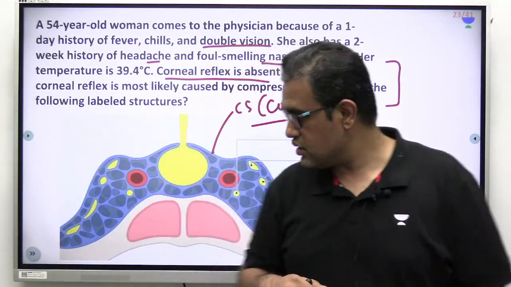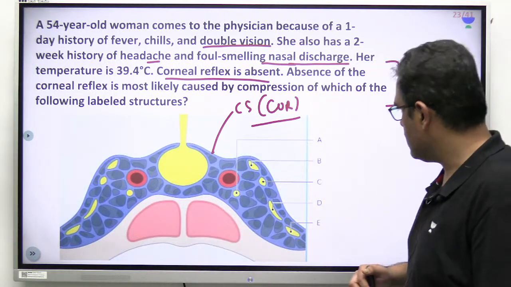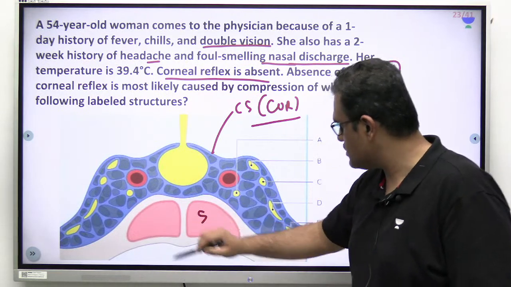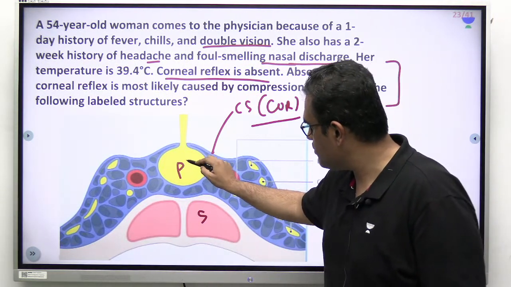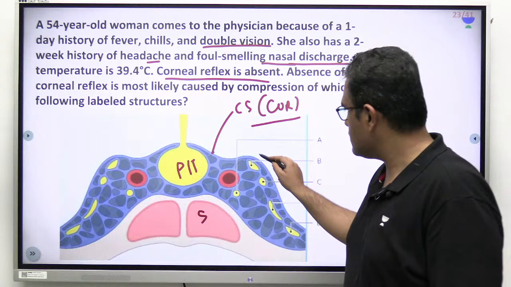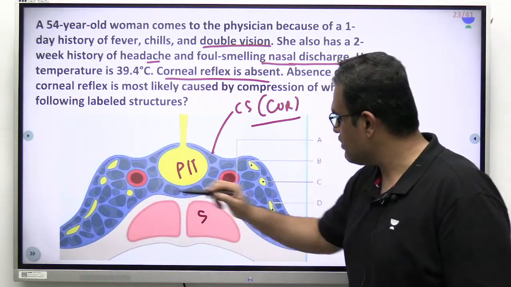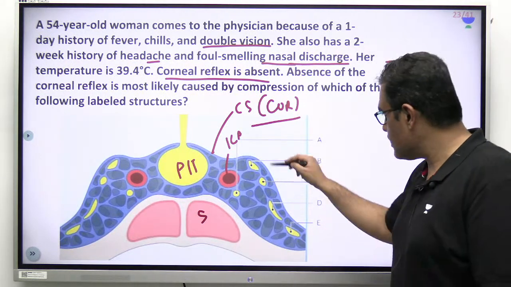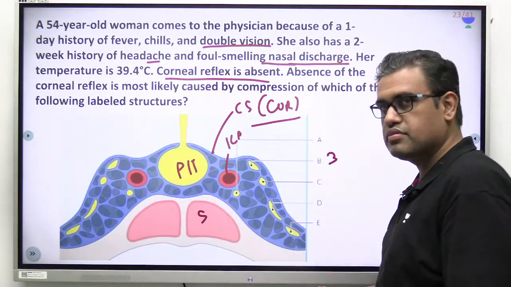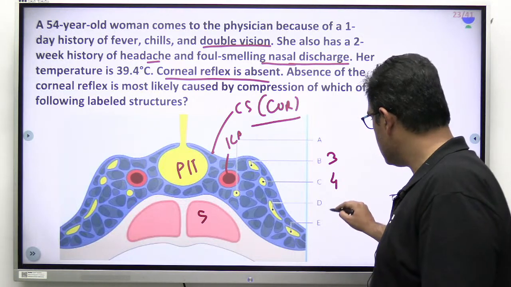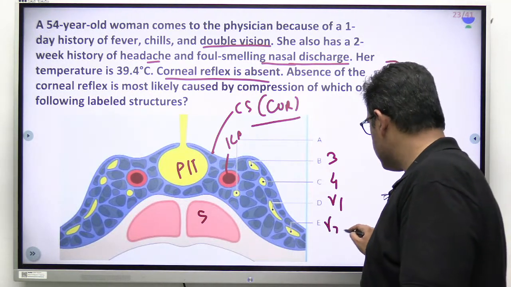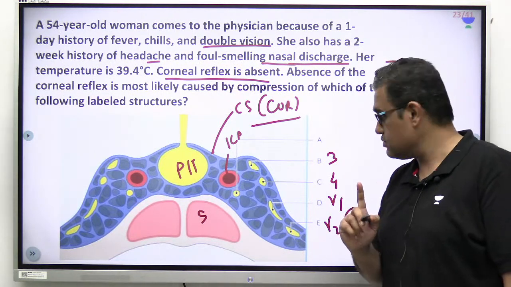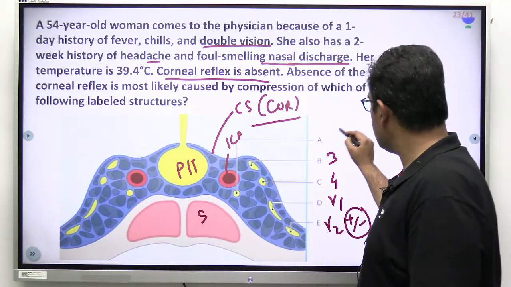Okay, D's and V1s. Alright, look at the coronal section. This is the sphenoidal air sinuses. This is your pituitary gland, right? This is the right and left cavernous sinus. This artery is the internal carotid artery. But what are these nerves? In the lateral wall, we have third nerve, fourth nerve, V1, and V2 is plus or minus, may or may not be present. V2, remember, maxillary division. This one over here, option number A, is sixth nerve.